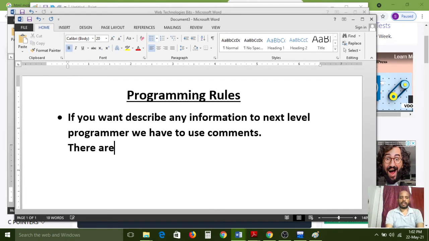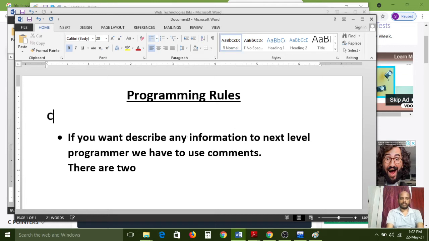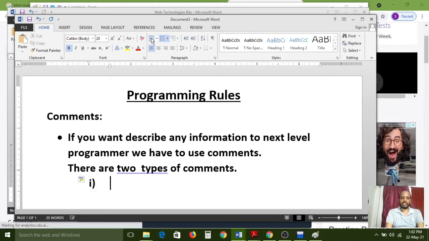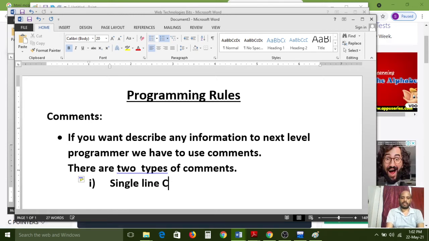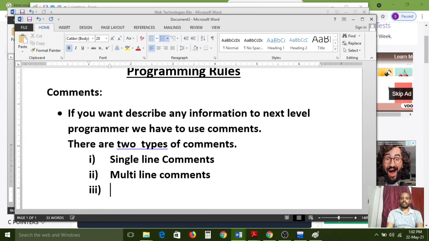So this is comments. Okay, comments is one of the rules. There are two types of comments. One is single line comments. Next, multi-line comments.